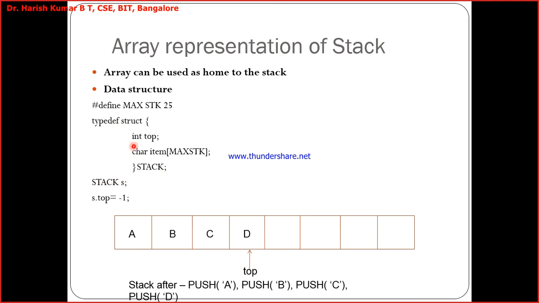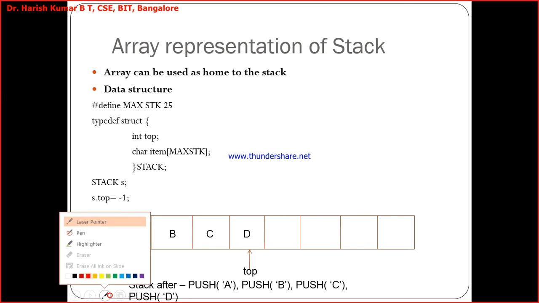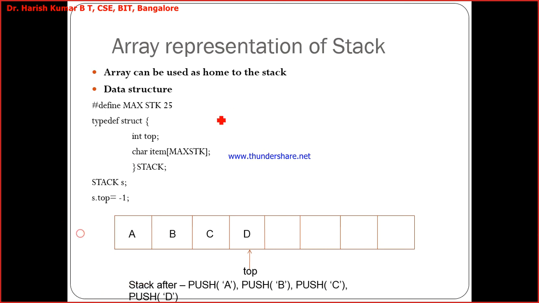I am calling the name of the structure stack. You can do it like this, or otherwise let me take a pen and write it because I don't want you to get confused. I'm not good at writing using the mouse. Struct stack, open. What should be the type of top? Always integer. Irrespective of whether it is a character array, an integer array or a floating point array, what should be the type of the top?